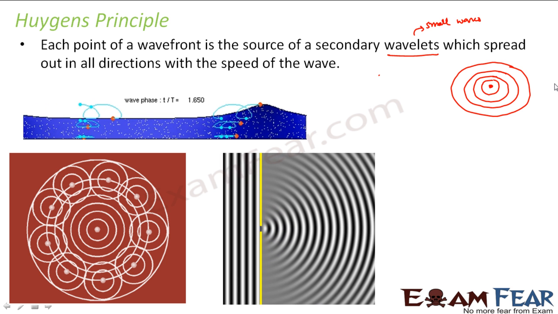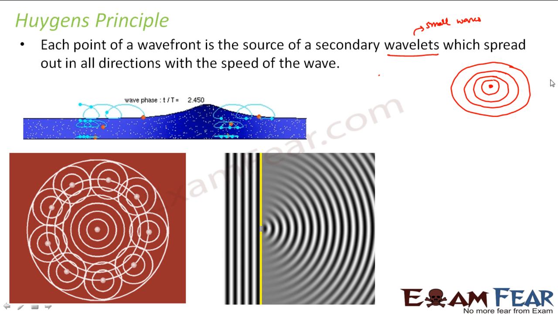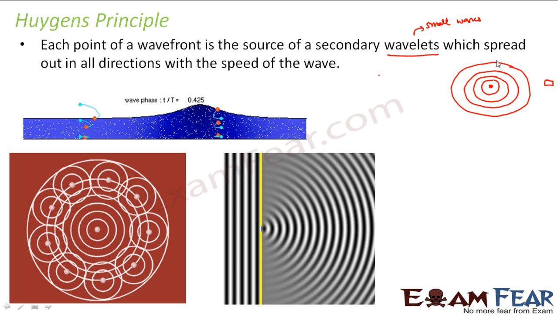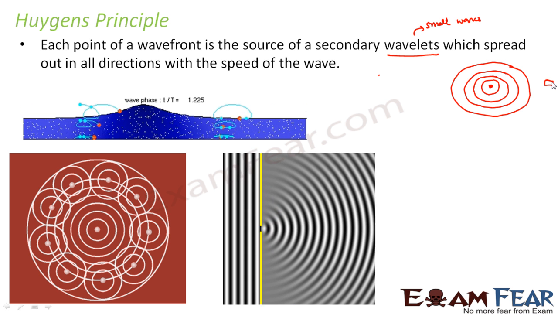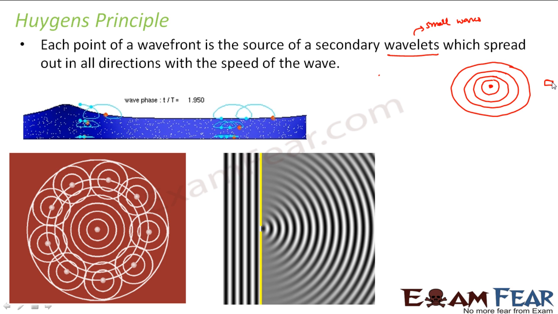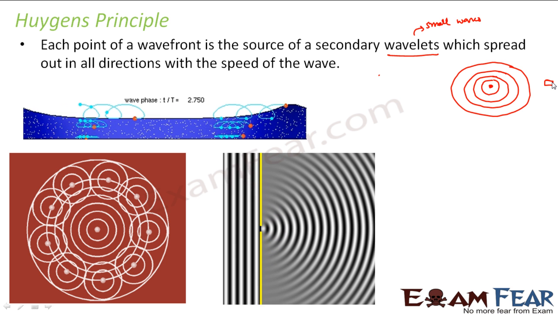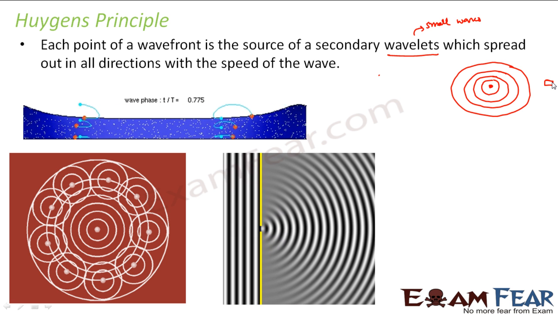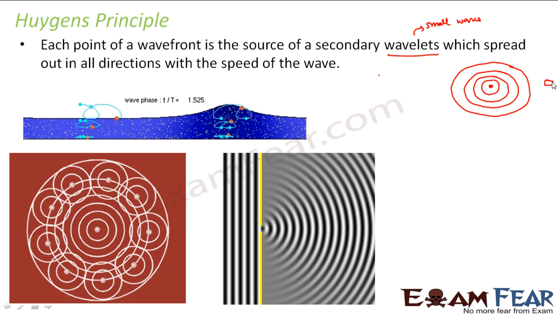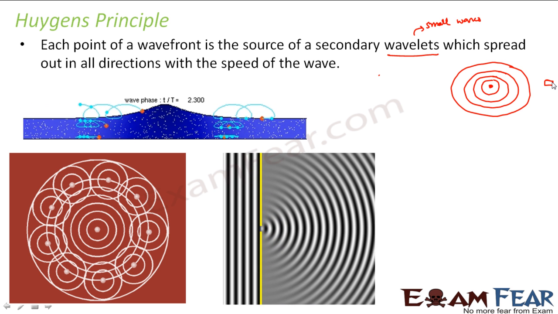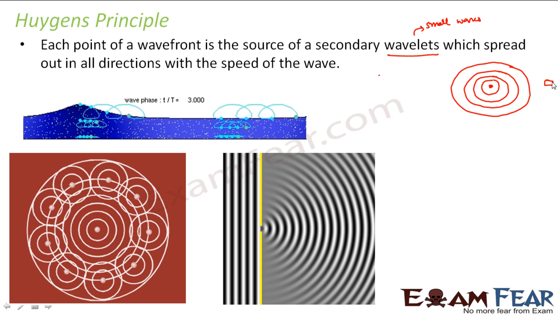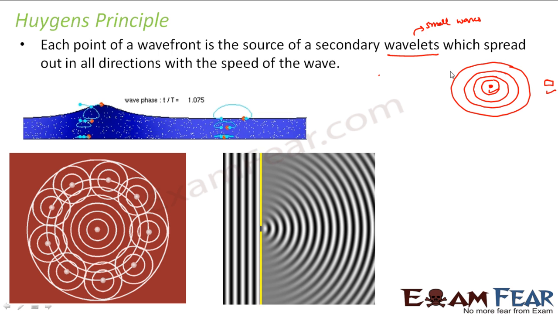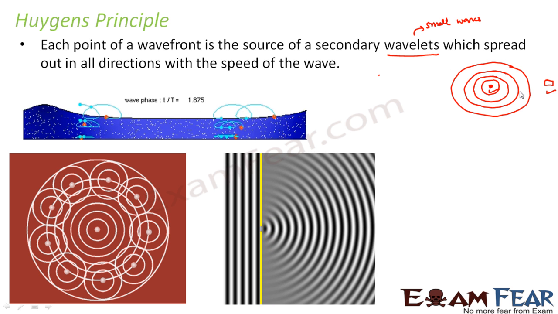Now let us suppose there was some object lying here. Because of this disturbance, this object will also get disturbed. Earlier the water was at rest, so the object was also at rest. Now when you throw a stone here, the disturbance spreads in all directions, and as a result that object will also start moving in water. So how did this disturbance get transferred from this point to this point? How was the disturbance propagated? It was in the form of waves.